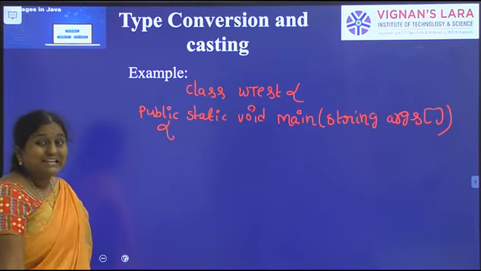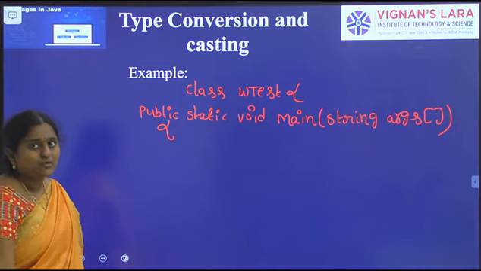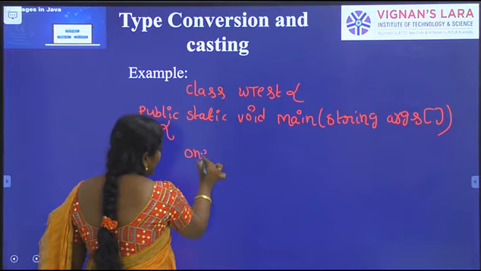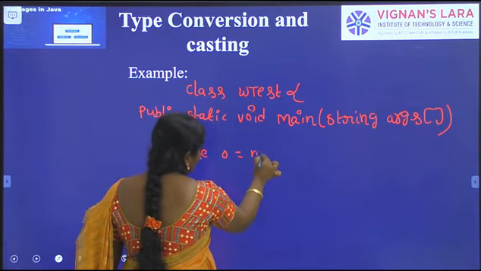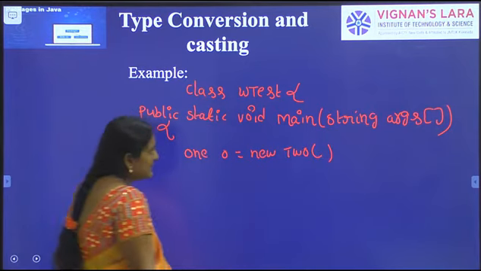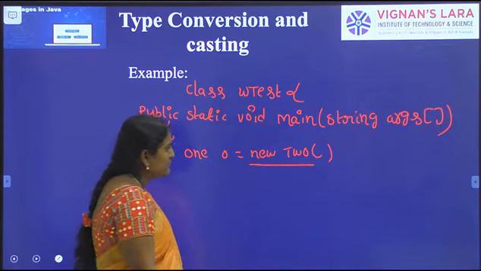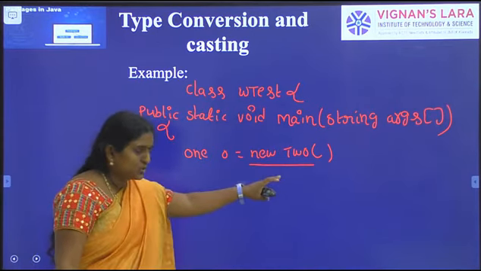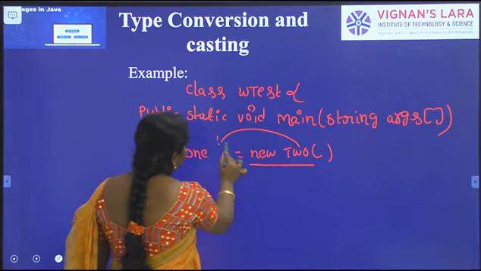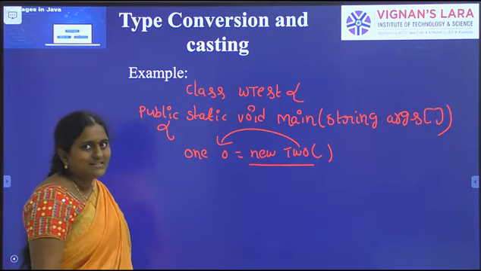So here I am creating a reference of the superclass. What is our superclass? 1 o = new 2. I am creating an object of the subclass, 1 o = new 2. So this subclass object is assigned to a superclass reference.